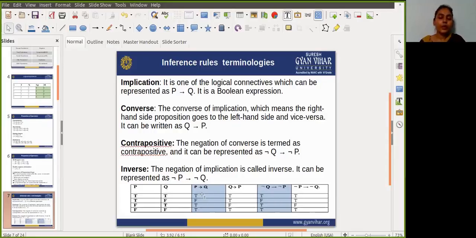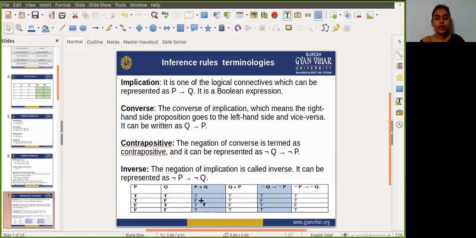So first, what is implication? It shows that P implies Q, so for the third column we apply the implication rule, that is the if-then rule.